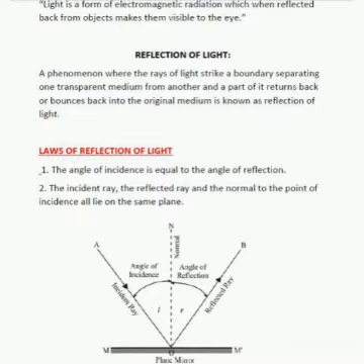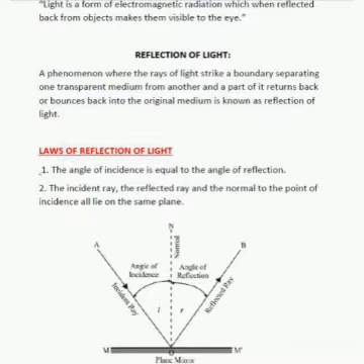Okay, so what is reflection of light? A phenomenon where the rays of light strike a boundary separating one transparent medium from another, and a part of it returns back or bounces back into the original medium is known as reflection of light.